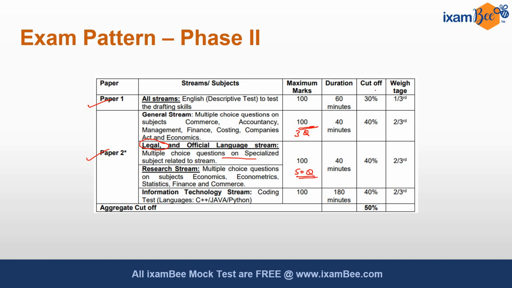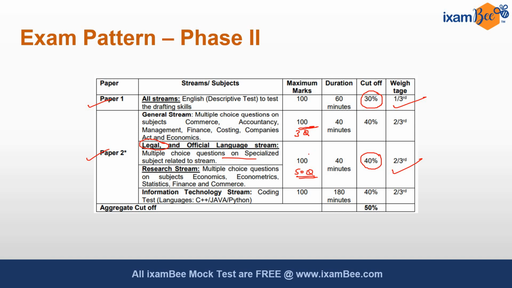Please notice here, the paper 1 cutoff is 30%. So you have to score a minimum of 30 marks in paper 1 and a minimum of 40 marks in paper 2. And also weightage has been given. Paper 1 holds a 1/3 weightage and paper 2 holds a 2/3 weightage.